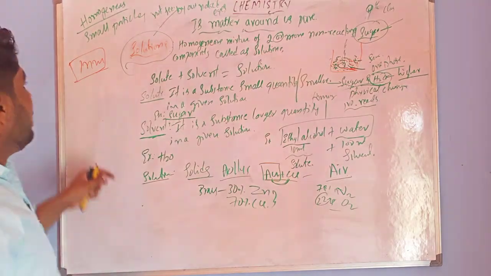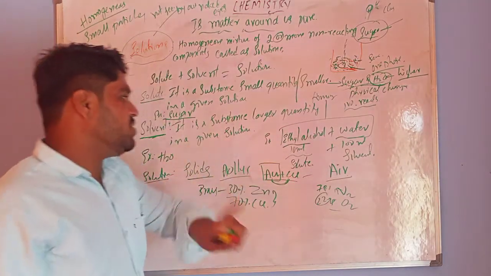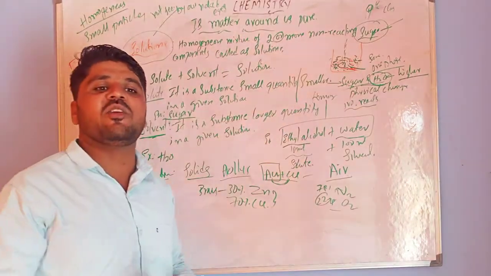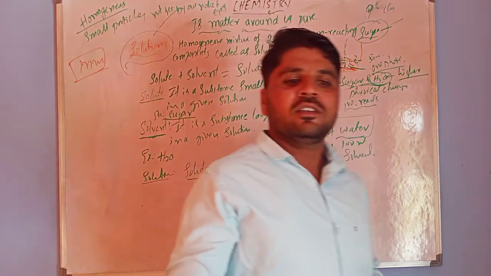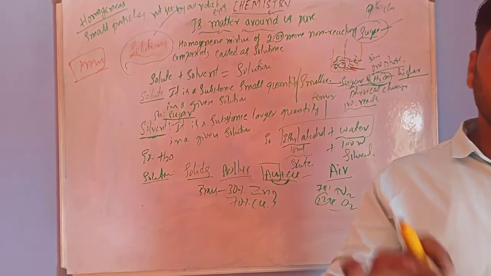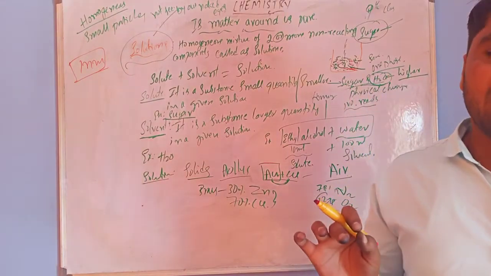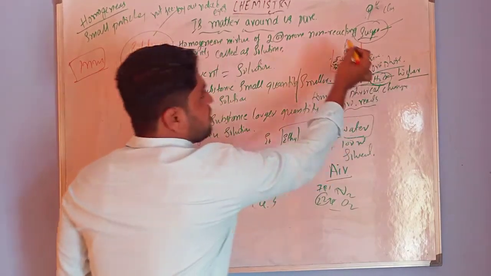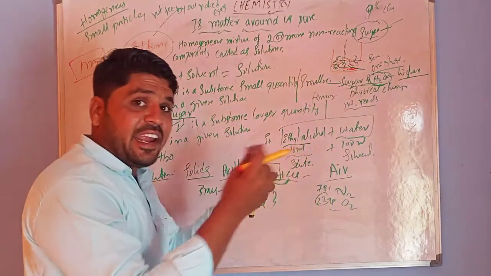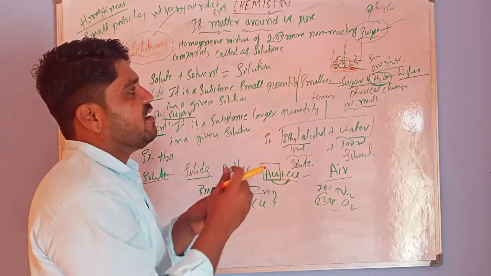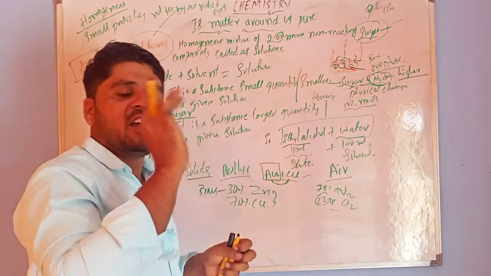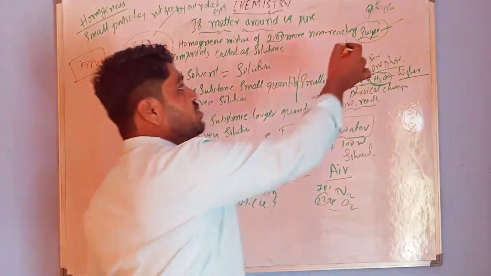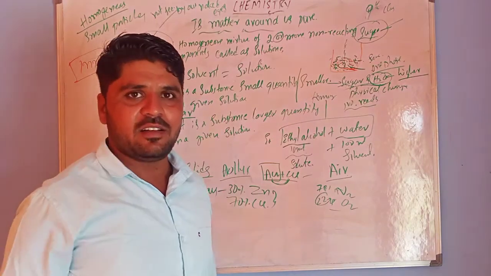So air is a solution, alloys are solutions, and many liquid solutions we can see in day-to-day life. We can also observe many properties. The solute particles, like sugar in water, cannot be separated by filtration or any other physical process. Why? These sugar particles are completely soluble.